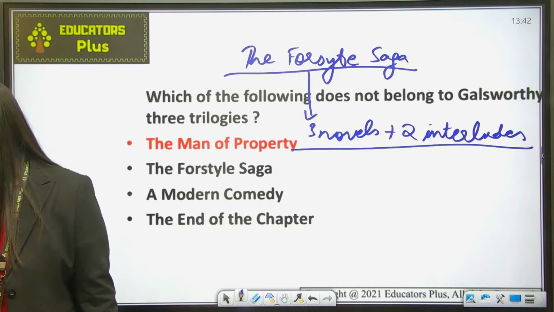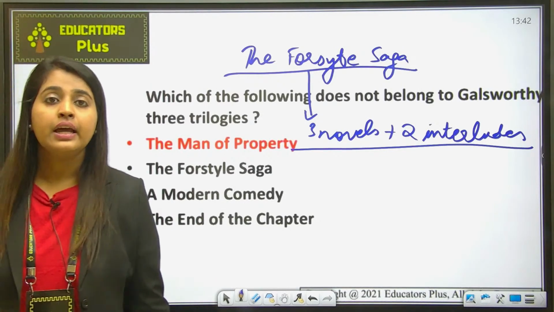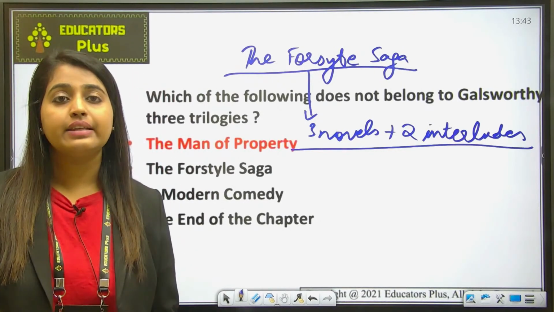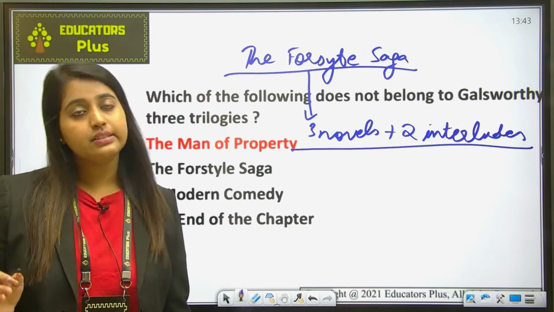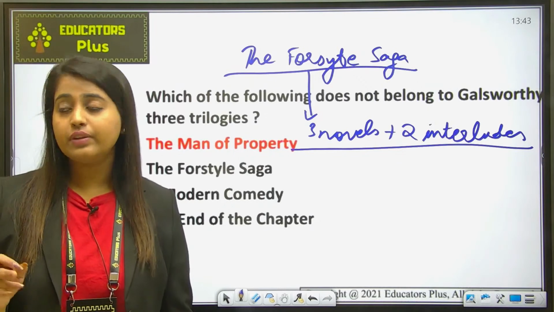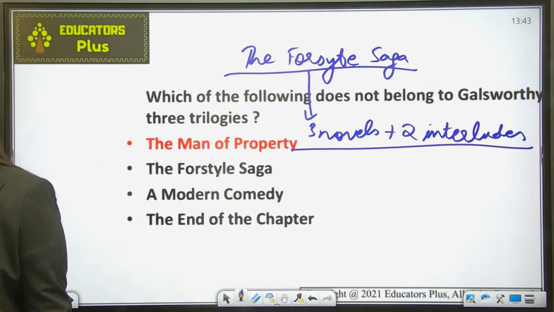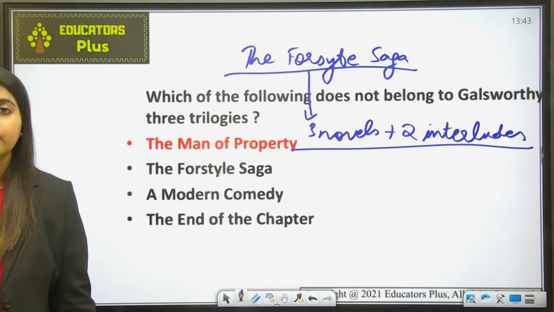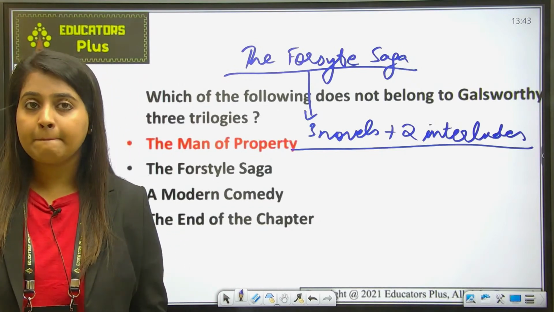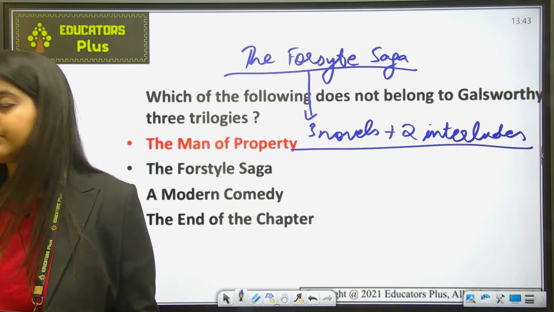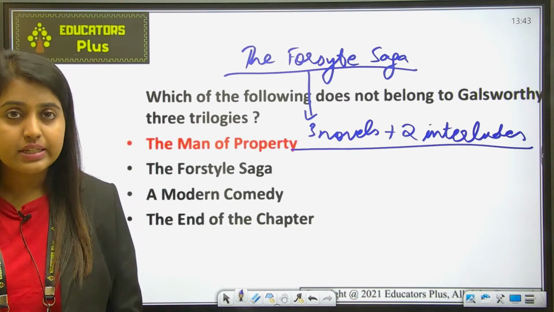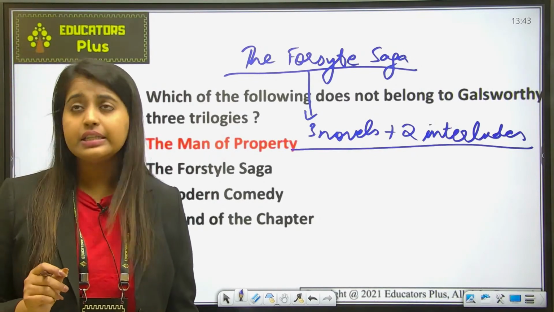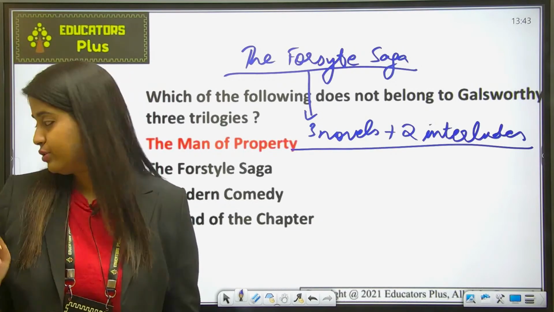Okay, so these were some of the works of Galsworthy, and this trilogy called The End of the Chapter was also written at a later period, and it again consists of 3 novels. ठीक है, कौन-कौन सी novel थी? Can anybody tell me in the chat box? Yes, can you tell me in the chat box? Okay, so basically the novels were Maid in Waiting, Flowering Wilderness, and Over the River. So these were some of the novels.